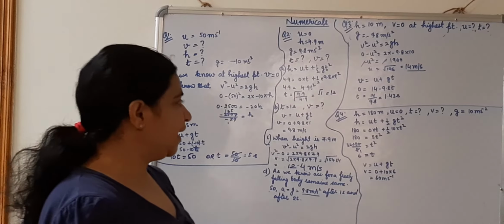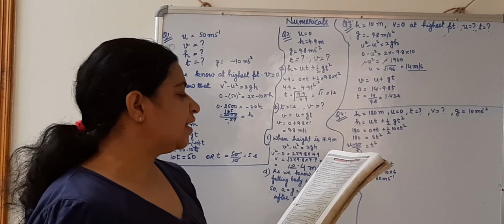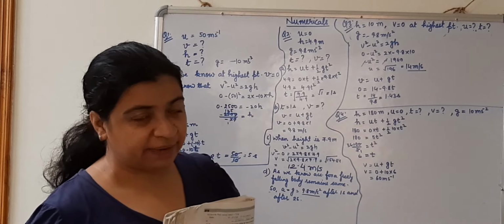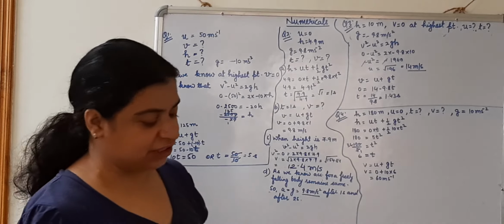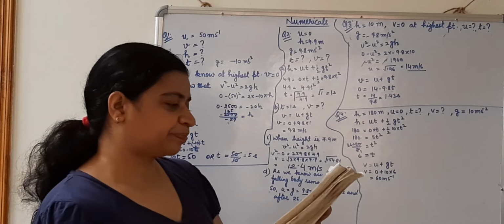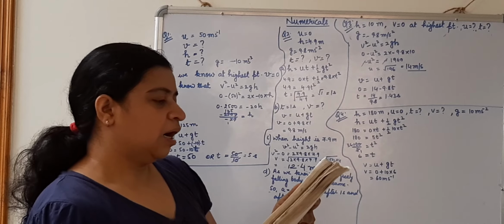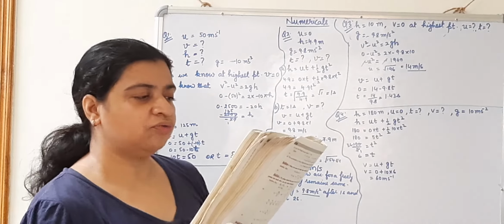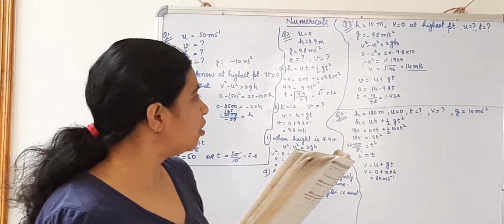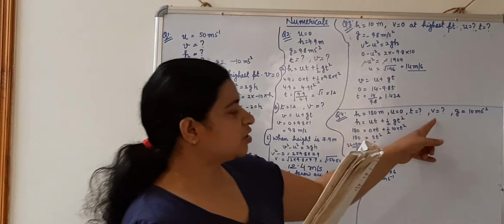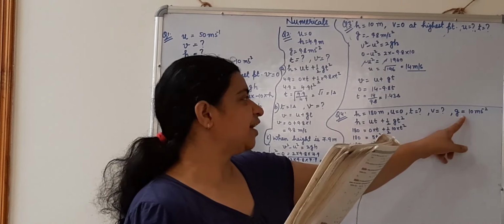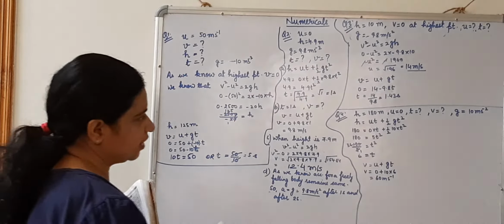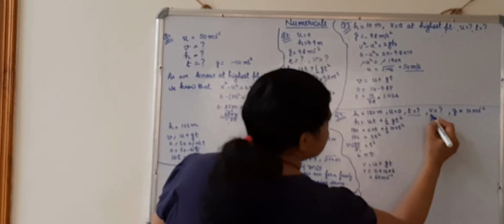Quite simple. Next numerical. A particle is dropped from a tower of 180 meter height. Now it is coming downward, so g will be positive. Height is 180. How long does it take to reach the ground? Time taken by the object to come down. What is the velocity when it touches the ground? We need to take the final velocity also. Take g as 10 meter per second square. In this case they have already given, we have to take g as 10. So we need to calculate these two things.